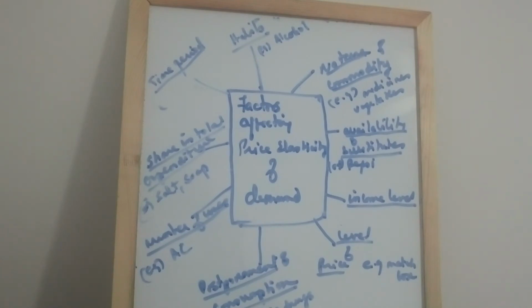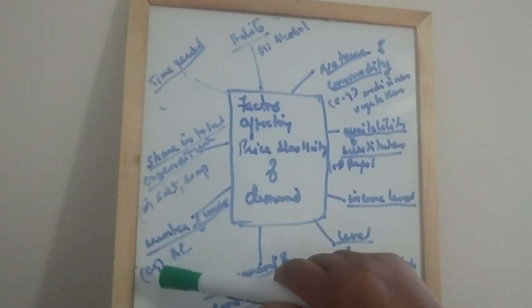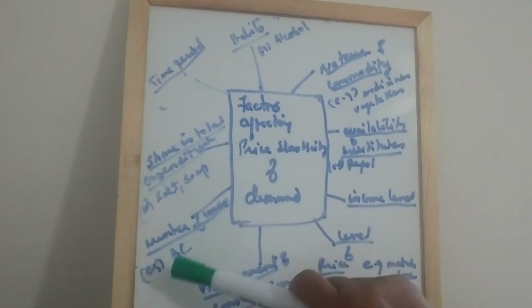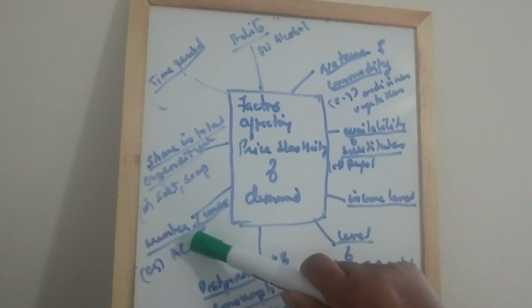Electricity is a multiple use commodity. A fall in its price will result in a substantial increase in its demand, particularly in those uses like using AC or heat convector, where it was not employed formerly due to its high price. So this is what is meant by number of uses.